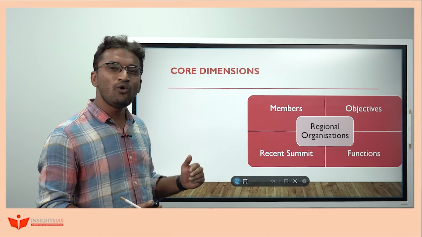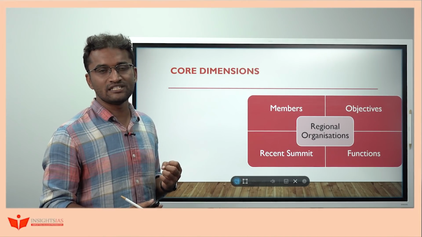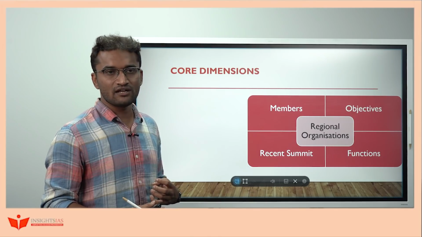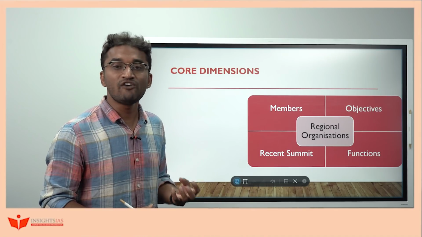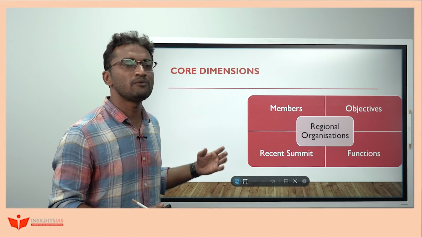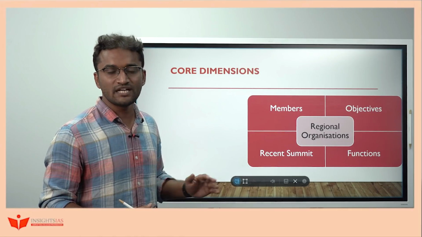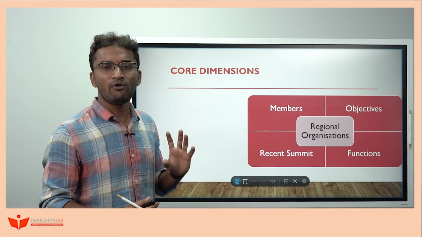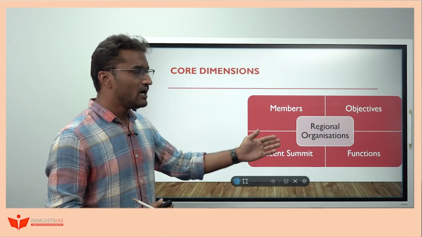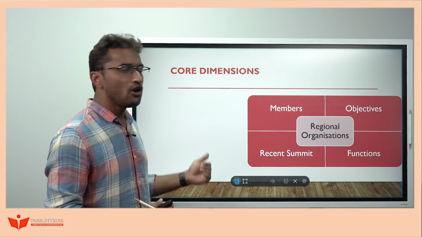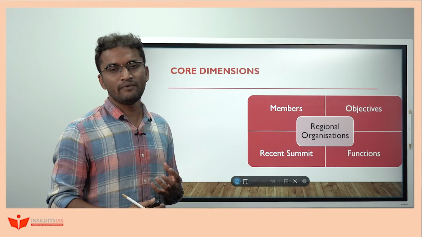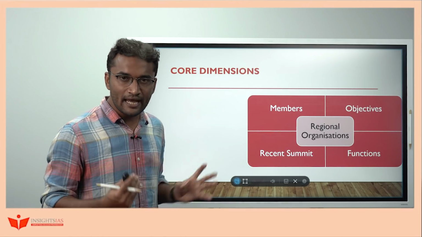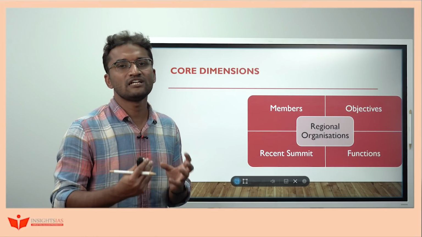And along with that, what are the overall objectives of a particular organization? For example, what is the objective of SCO? What is the objective of the ASEAN organization? What is the objective of RCEP? Likewise, we'll try to understand some of the important one or two, not all the objectives which have been mentioned in any website or standard source, 2 to 3 important objectives of any organization and 2 to 3 functions of them. And along with that, where the recent summit happened and what was the theme of it. So these dimensions you need to understand while studying regional organizations.